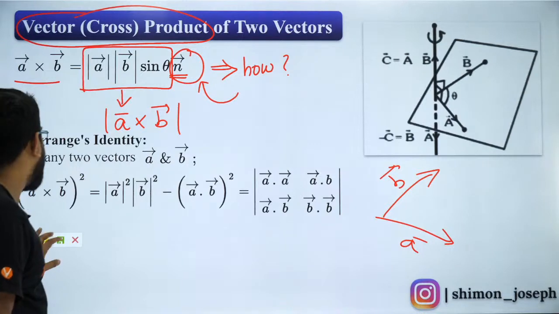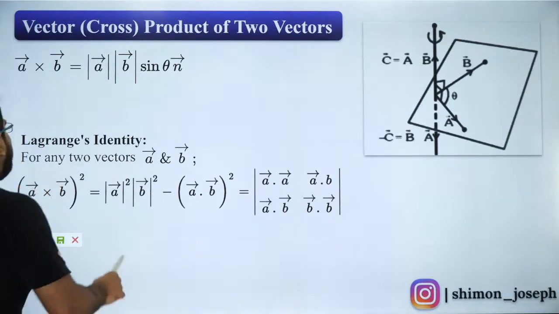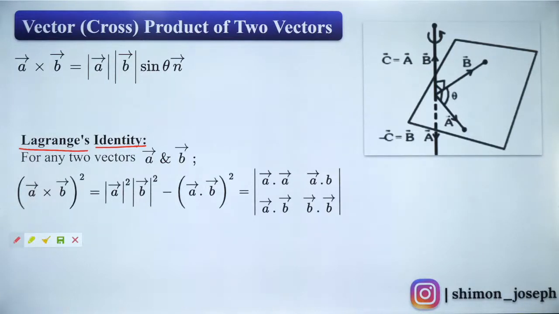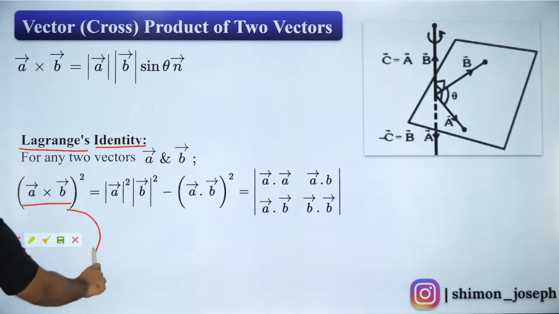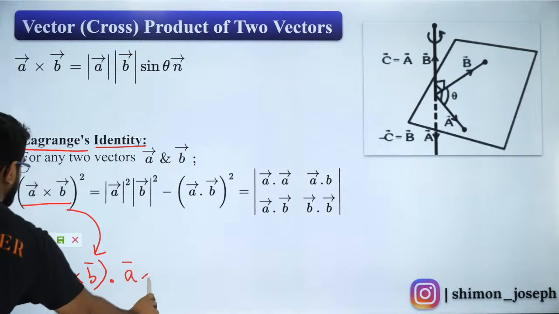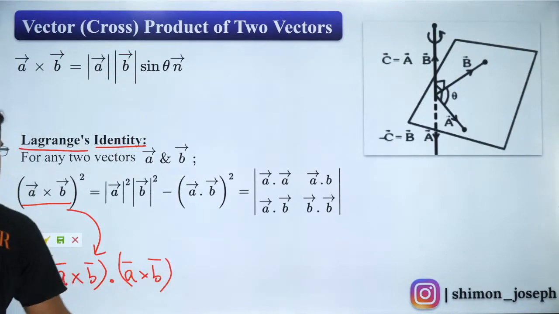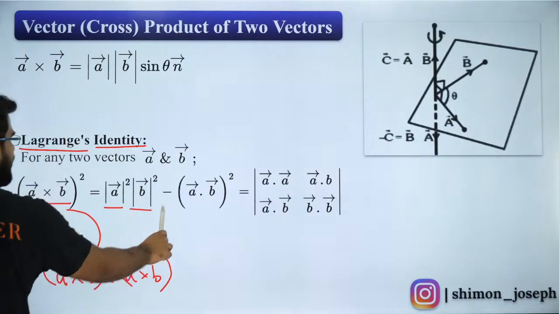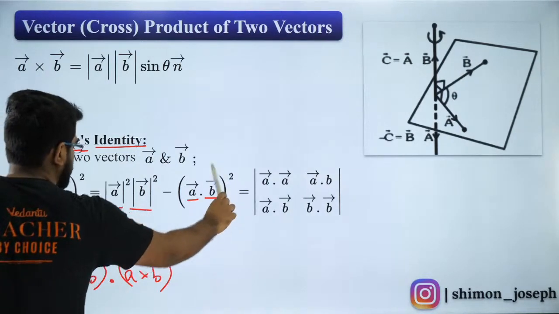Okay. So now the next one is Lagrange's identity. So what does Lagrange's identity say? It says that A cross B whole square, so this is nothing but what? It is nothing but A cross B dot A cross B. So what is A cross B dot A cross B? It is nothing but mod A square mod B square minus A dot B whole square.